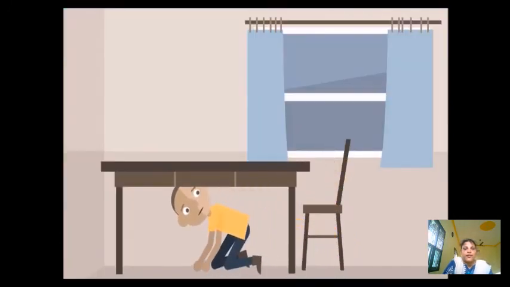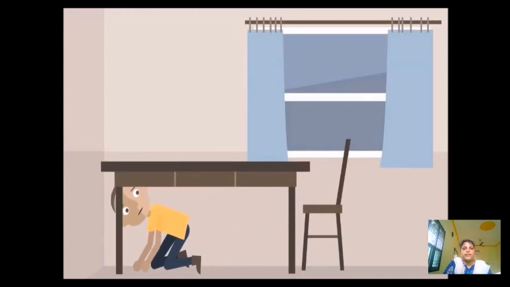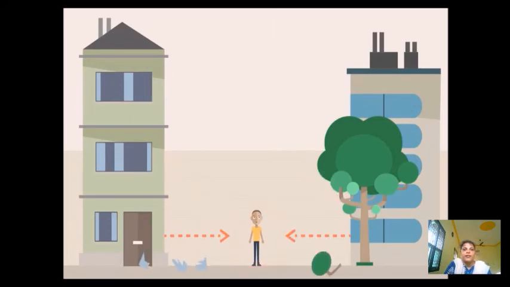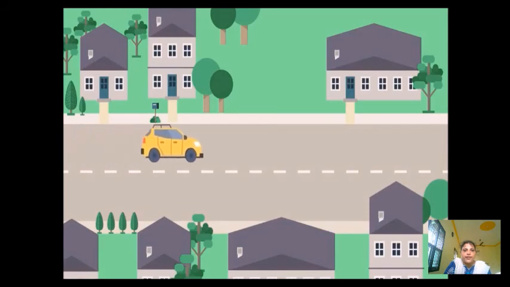We should not sit near the windows, and we should take shelter under bigger objects such as a table. And one should stand in an open space because the buildings may collapse during an earthquake.